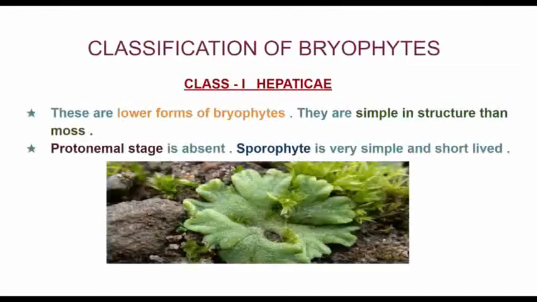Now we see the classification of bryophytes. In the classification of bryophytes, we have three classes: Class 1 Hepaticae, Class 2 Anthocerotae, and Class 3 Musci. First we will see the first class, that is Hepaticae. These are lower forms of bryophytes.